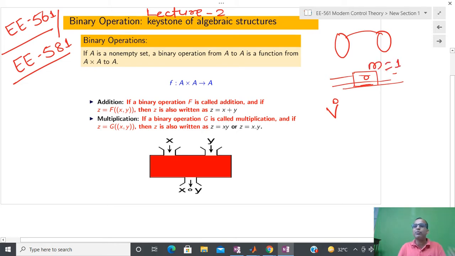Due to that reason I have several mathematical models, and out of them, based on our requirement, since I have to control the velocity, I am going to select this particular model that is based on Newton's law. And what we found in the previous class, v dot is nothing but dv by dt. So either you can write v dot or dv by dt, both are exactly the same, and u(t).